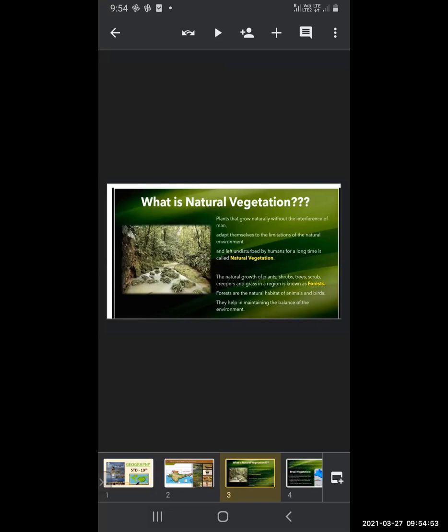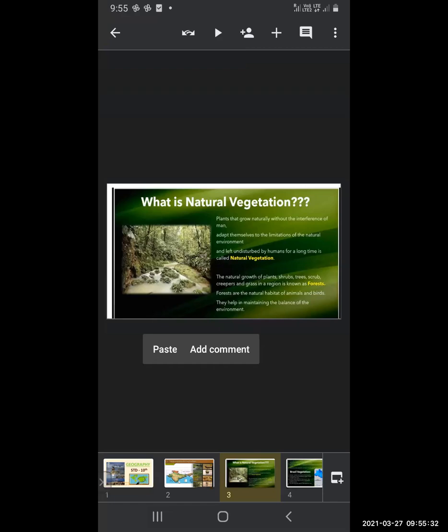And left undisturbed by humans for a long time is called natural vegetation. Left undisturbed means no disturbance by the humans for a long time. That is natural vegetation. The examples are the forest, the natural growth of plants, shrubs, trees, creepers, and grassland in a region is known as forest. Now, the forest consists of what? The natural growth of the plants, the shrubs, trees, small creepers, then grasses. All these are found in a region, and that region is known as forest.